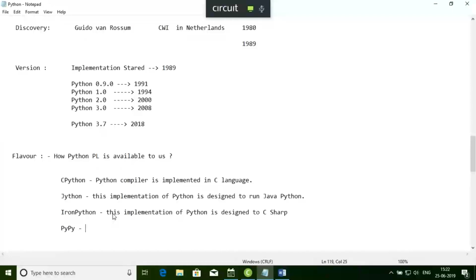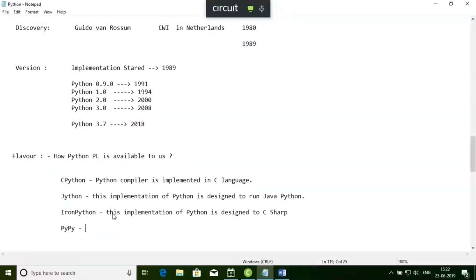In this PyPy implementation, they have implemented a JIT, or just-in-time compiler. So PyPy is much faster because of the JIT implementation inside it.